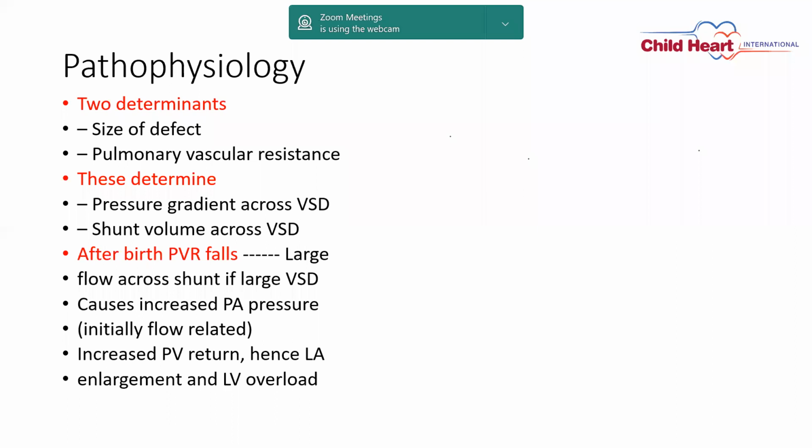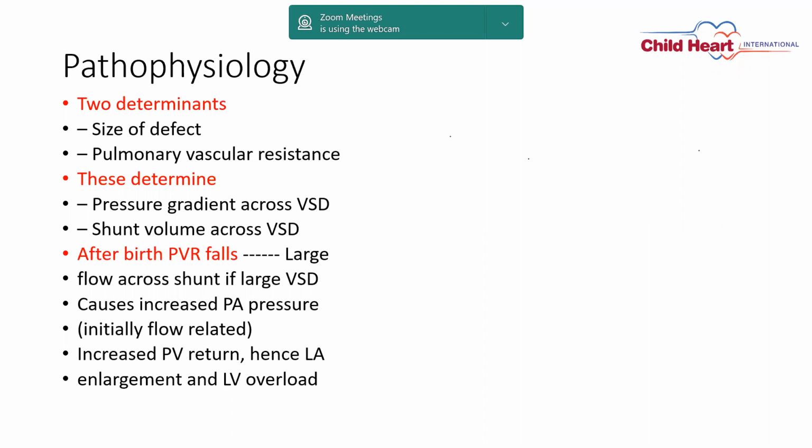We know that in neonatal age, pulmonary vascular resistance is high, and as a child comes to 2 months of age, it starts falling. So the large VSD, which is present at neonatal age, will shunt more after 2 months of age, and it can cause increased pulmonary artery pressure, which is initially flow related, and later on, after 1 year of age, more specifically, it gives rise to secondary changes in the lung.